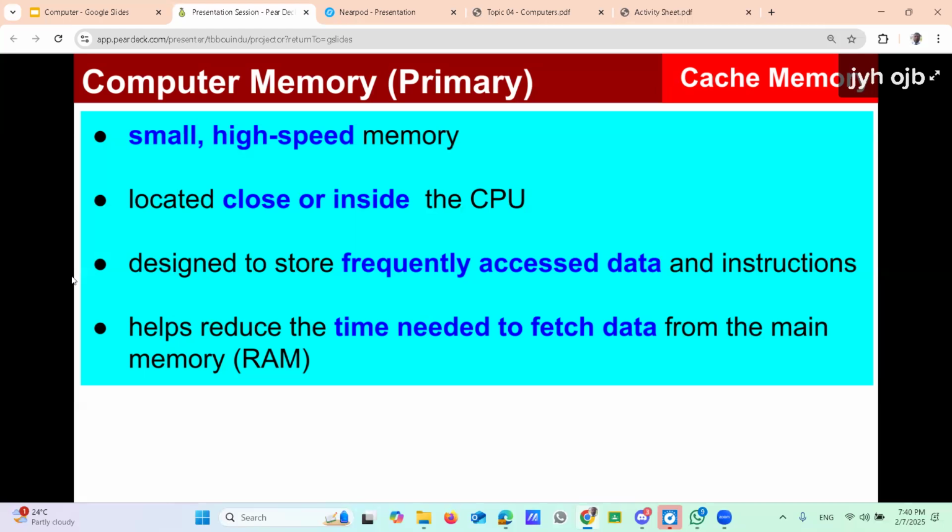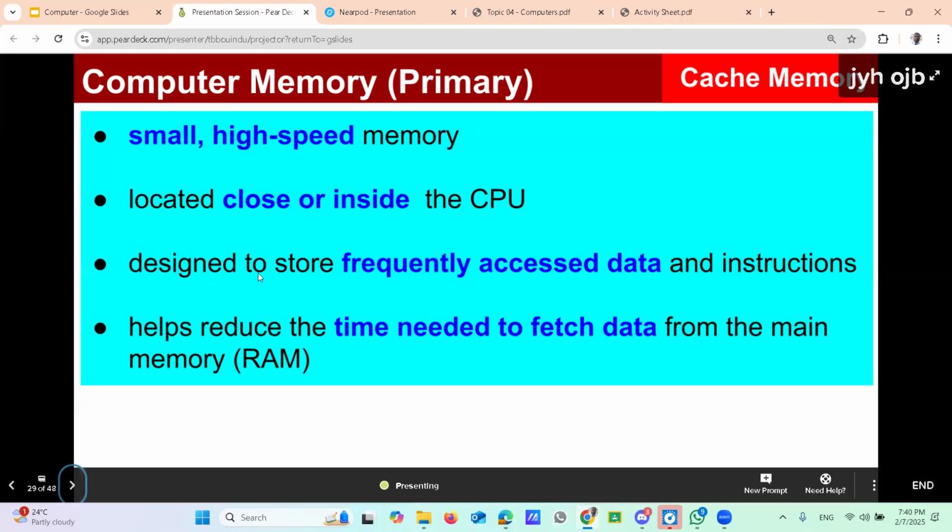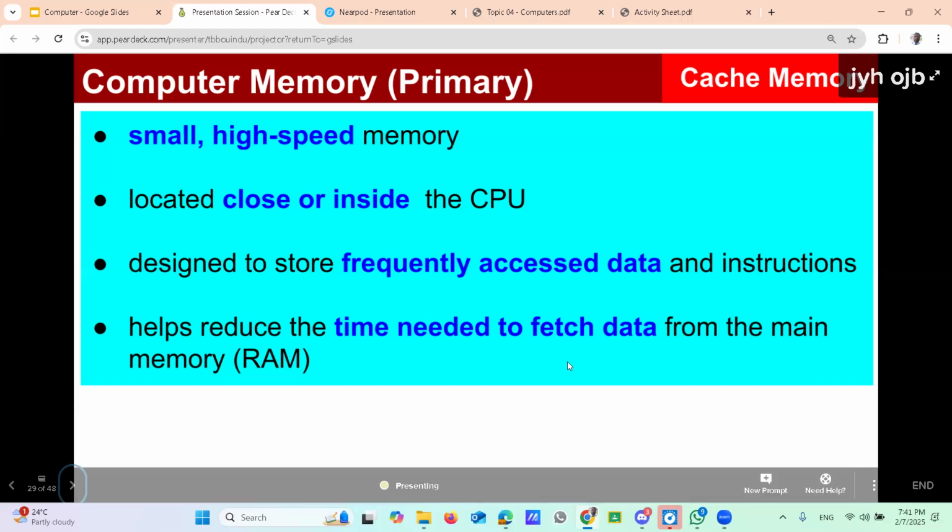But the cache is located very close to the CPU. Then the CPU does not need to run far. The CPU easily catches the data from the cache. Here it explains that these are designed to store frequently accessed data and help reduce the time needed to fetch data from the main memory. That's the feature of cache memory.